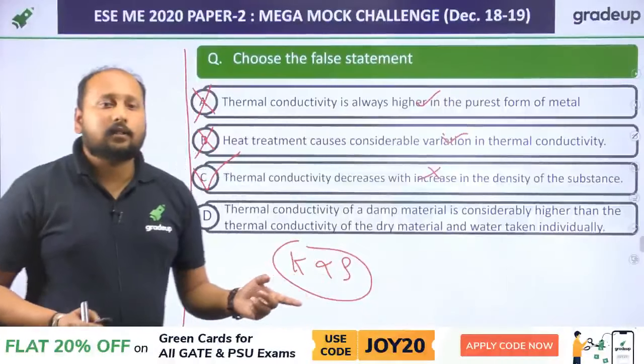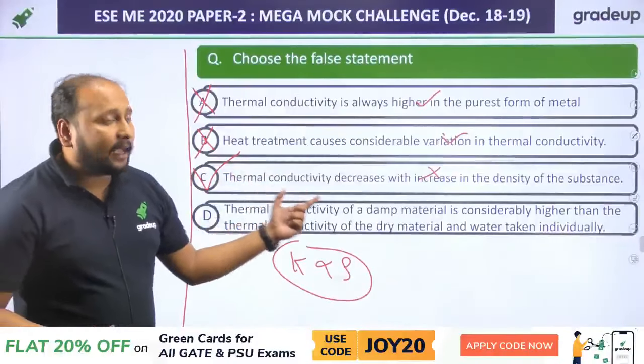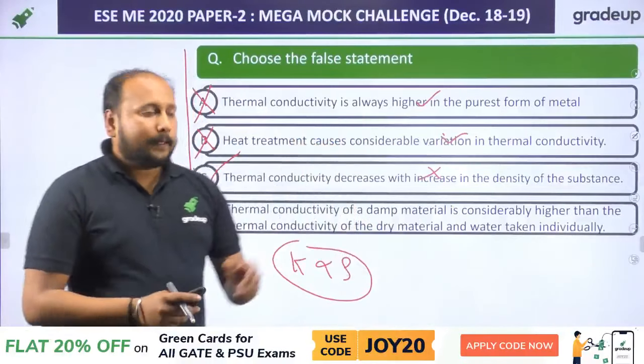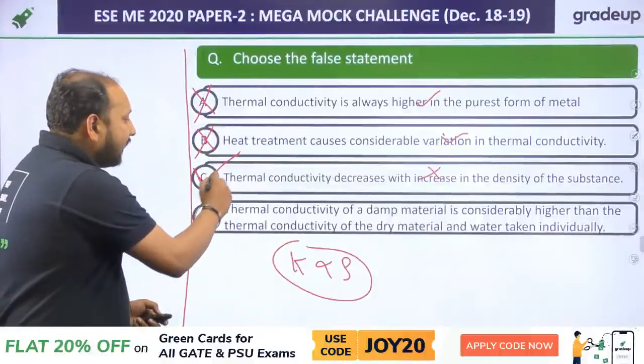Clear? Very good, Barnali Dash. So option C, thermoconductivity has a direct relation with the density of that material. Clear? So option C is the correct answer.